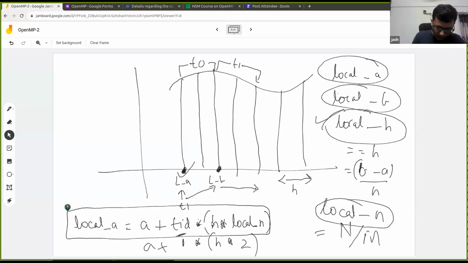And how will we calculate our local B? Local B is nothing but, okay, this thing. Yeah, so local B is nothing but local A. Okay, I think there is some space issue here. Let me remove this.